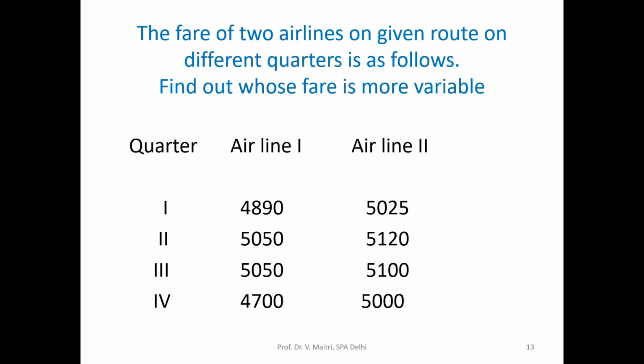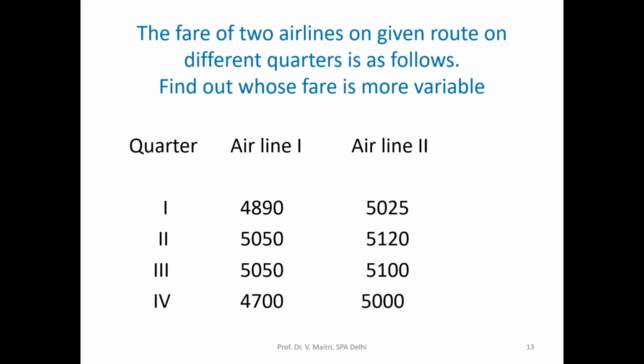Now the fares of two airlines on given routes are given for different quarters. There are 4 quarters. Find out whose fare is more variable. Airline 1: first quarter 4,890, second quarter 5,050, third quarter 5,050 also, fourth quarter 4,700.